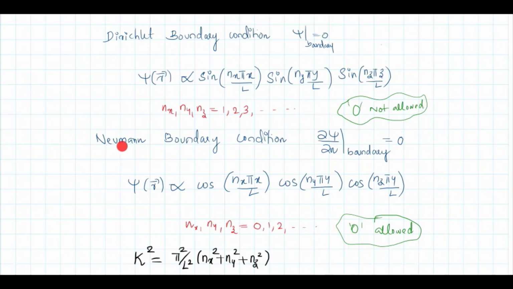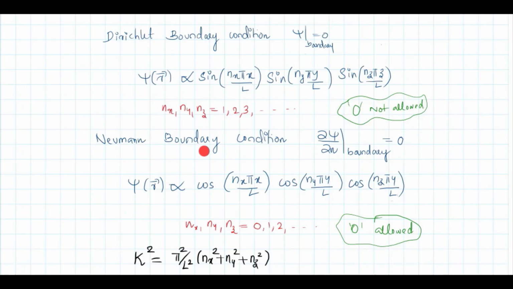But if you consider the Neumann boundary condition, that is the normal derivative of the wave function at the boundary is 0. Okay, the wave function itself vanishing at the boundary is called the Dirichlet boundary condition. The derivative of the wave function vanishing at the boundary is called the Neumann boundary condition. Then the solution will be of the form psi of r equal to cos nx pi x by L, cos ny pi y by L, cos nz pi z by L. Then if you take the derivative, this becomes sine, and at the boundary this will vanish.